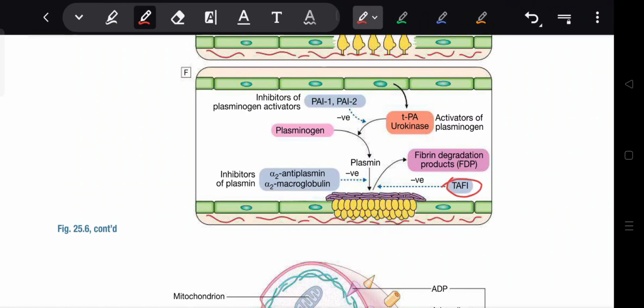Fibrin degradation products. Tissue plasminogen activator and urokinase activate plasminogen. Plasminogen activator inhibitor inhibits plasminogen activator. Plasminogen becomes plasmin, and alpha-2 macroglobulin and alpha-2 antiplasmin inhibit plasmin.